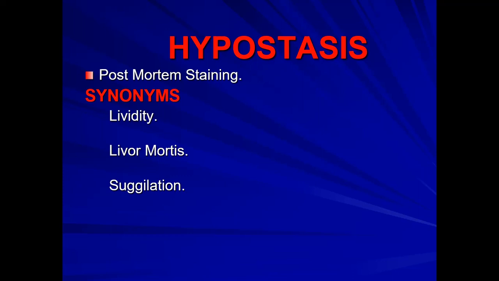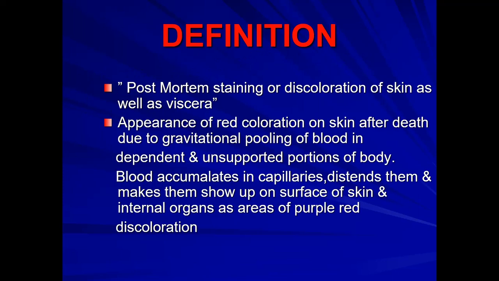So there are at least 5 names: number 1 hypostasis, number 2 post-mortem staining, number 3 lividity, number 4 livor mortis, and number 5 sagillation. So what is it? It is post-mortem staining or discoloration of skin as well as viscera.